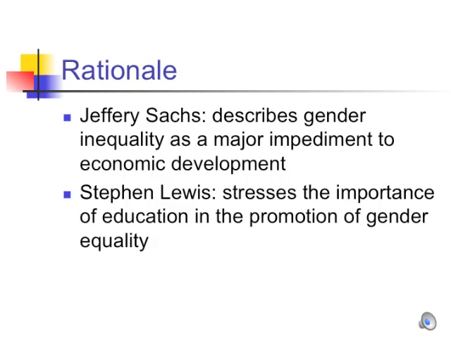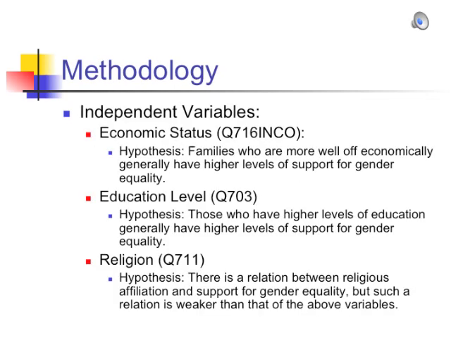In my preliminary research, I have found a number of suggestions as to what factors generally increase levels of gender equality. Jeffrey Sachs, in his book entitled The End of Poverty, describes gender inequality as a major impediment to economic development, while Stephen Lewis, in his 2005 Massey Lectures, suggests that a key to improving gender equality is the accessibility of education. Based on Sachs's work, I hypothesized that since gender inequality impedes economic prosperity, those who have attitudes supporting gender equality are more likely to be economically prosperous, and I used the indicator Q716 INCO, which measures a family's net income, to test this hypothesis.